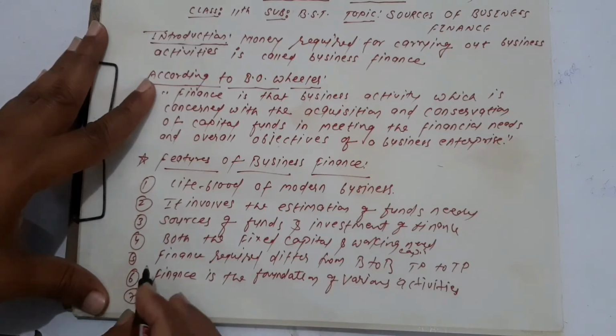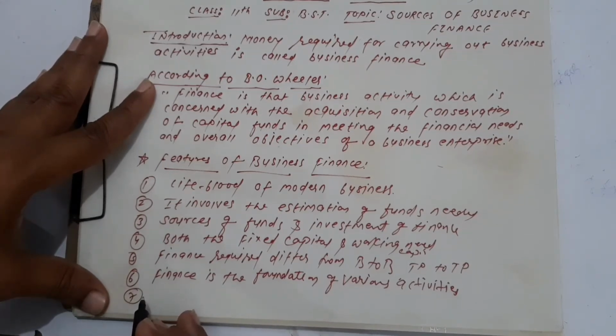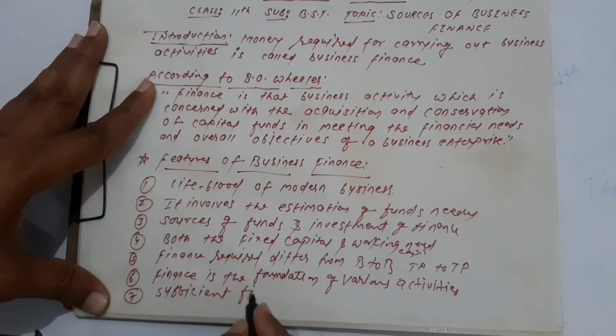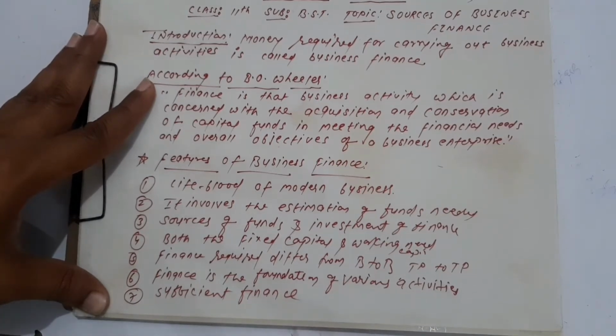So that's why one more point is that sufficient finance is very important.